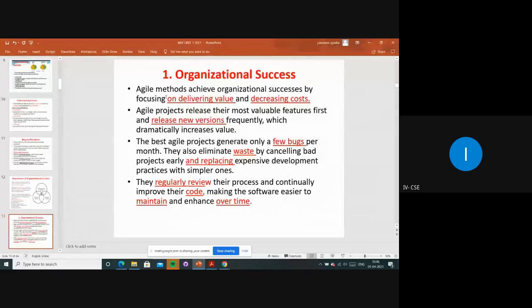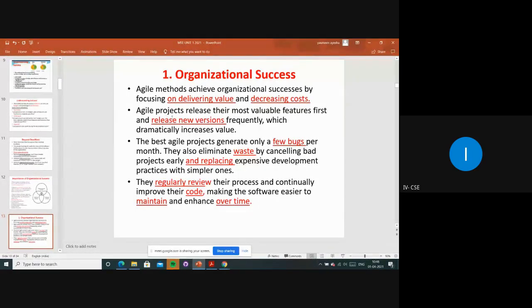Now we'll see agile methods achieve organizational success by focusing on delivering value and decreasing the cost. So mainly we have discussed why we are using this agile model. Mainly we have to deliver in time. It should be a time to market, and it will be decreasing the cost and profits will be getting. So for that purpose only we are going to be using the agile methods. If we are using these agile methods, definitely there will be organizational success.